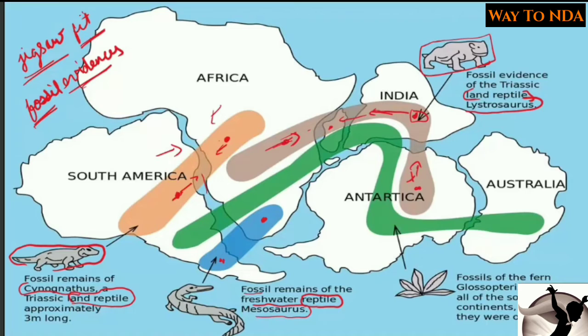So to explain this movement or this drift of the continents, what was the force? So he tried to give two forces to explain this continental drift.